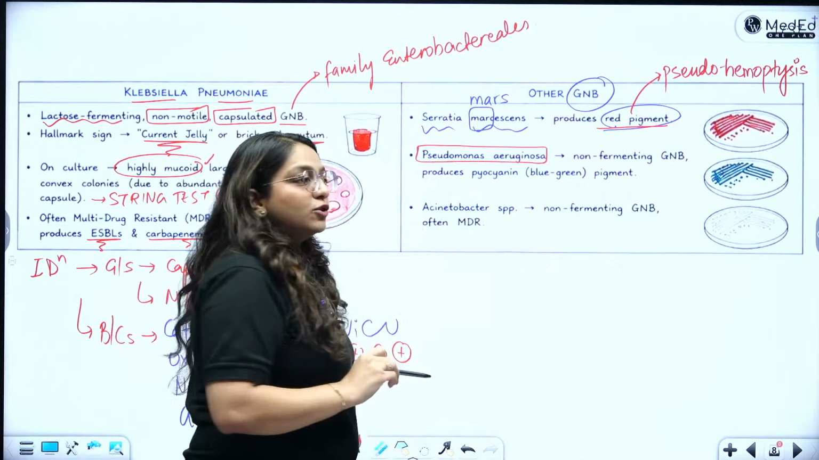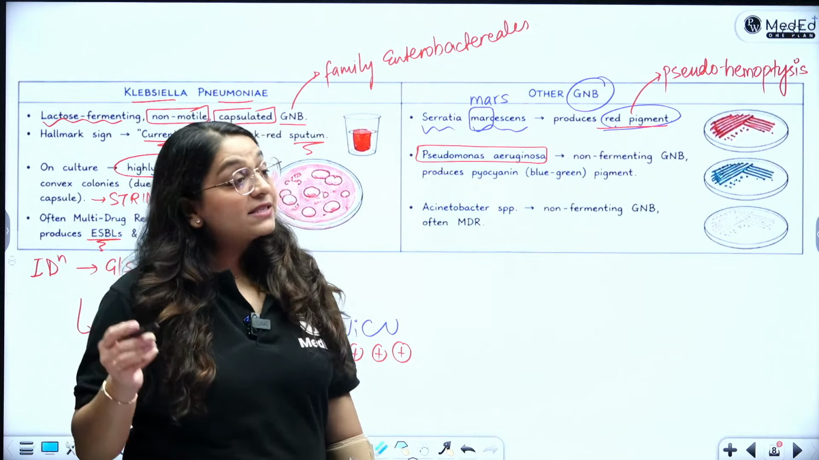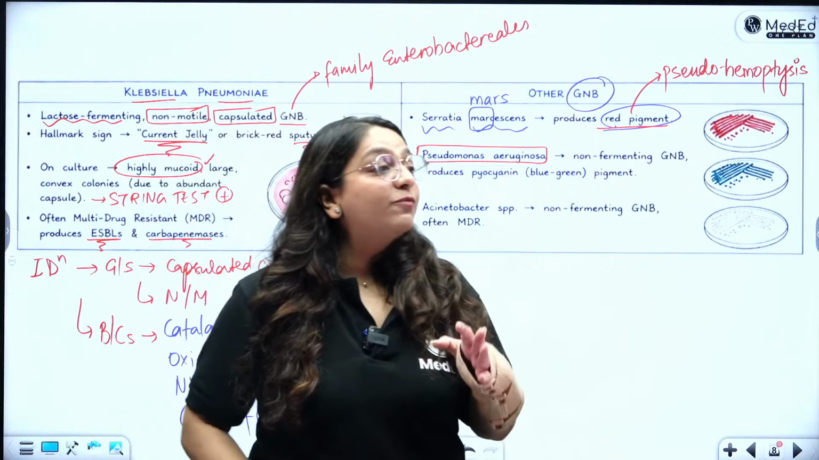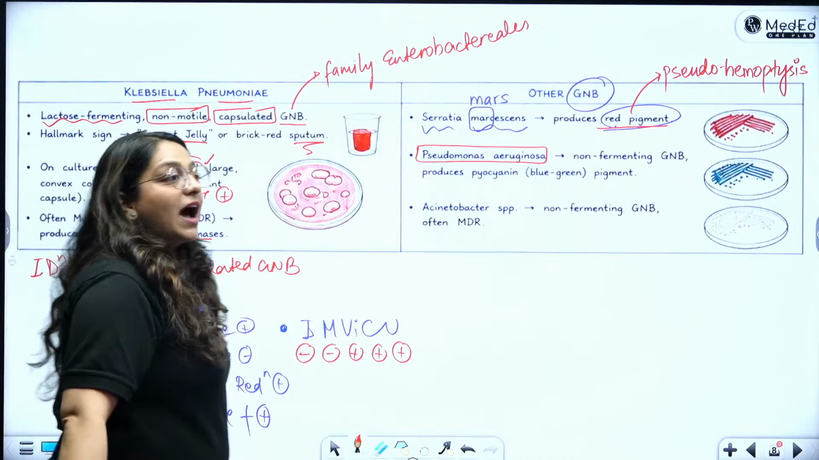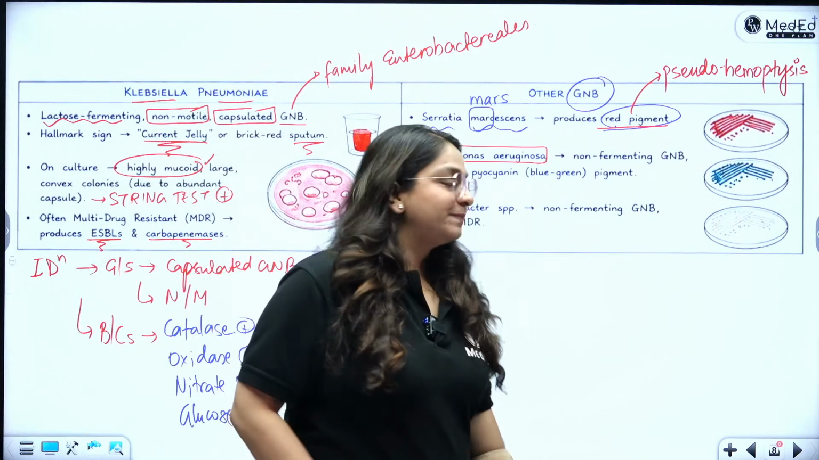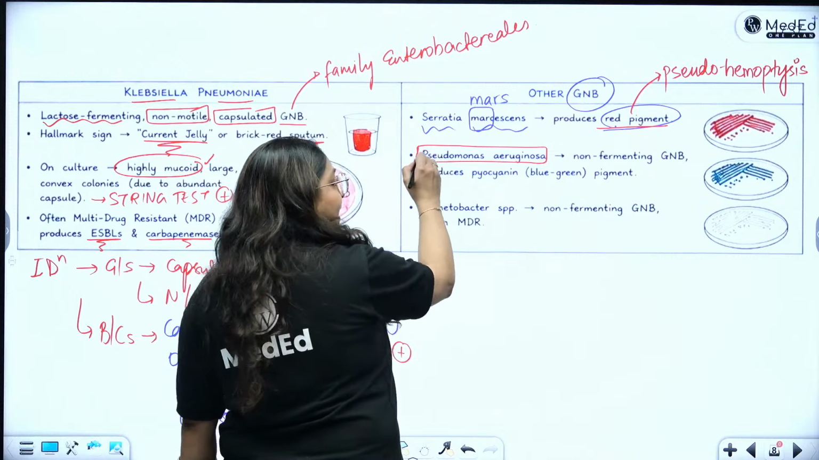What is Pseudomonas aeruginosa? Yes, one exception is Shigella dysenteriae type 1. Excellent. And Shigella dysenteriae type 1 is what? It is catalase negative. And oxidase, let me know that. Pseudomonas is not an enterobacterial.